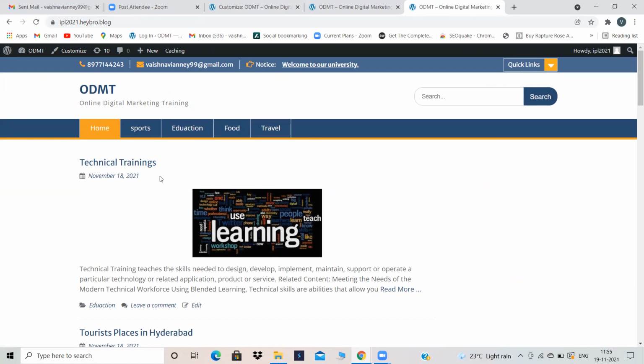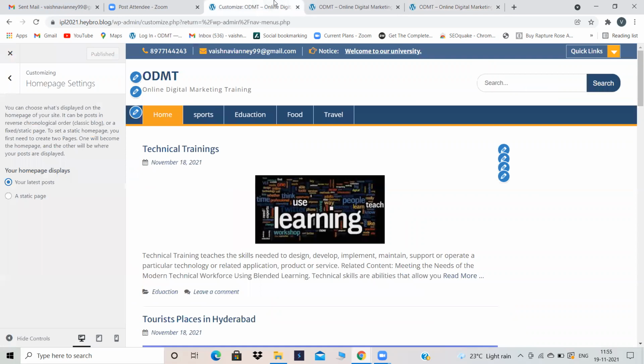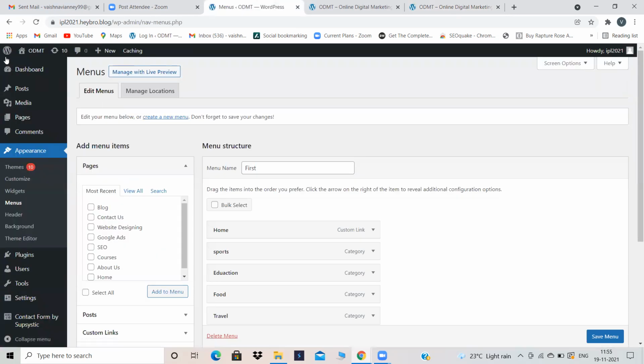Now, if you want to change the theme, Krishnan, tell me, how do I change the theme of this particular website? In which option should I go to change the theme? How do I change the theme, Krishnan? No, sorry, I don't know. You don't know? Okay. Appearance. Under appearance, the themes option is there.